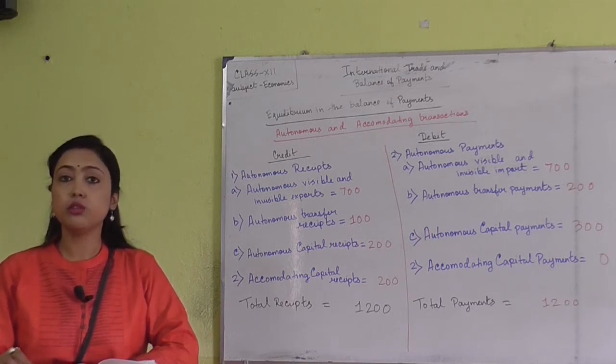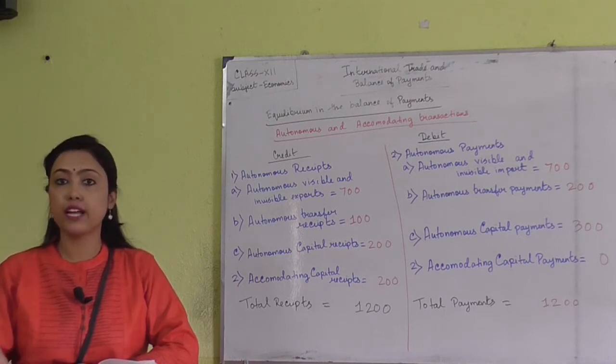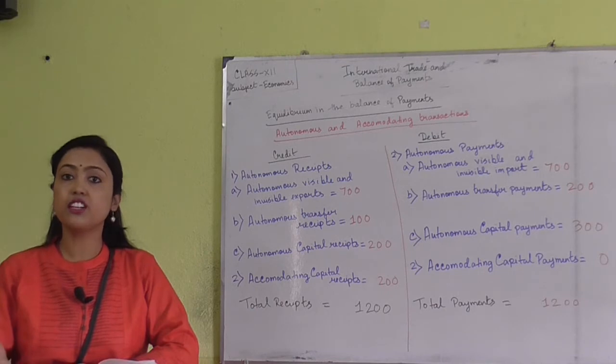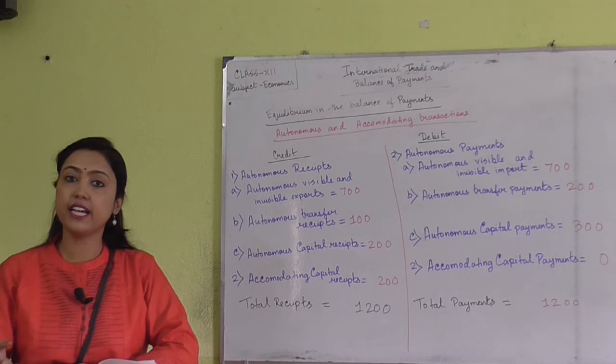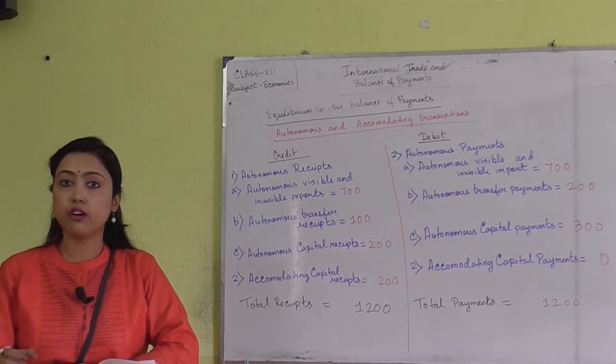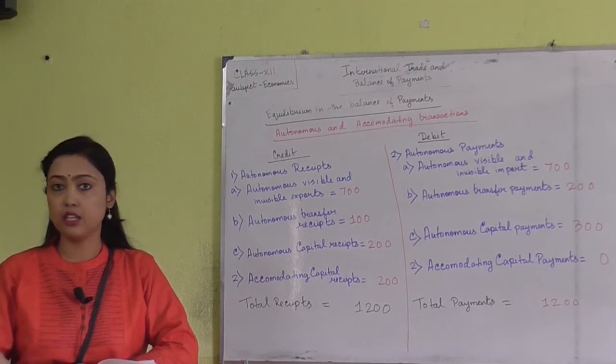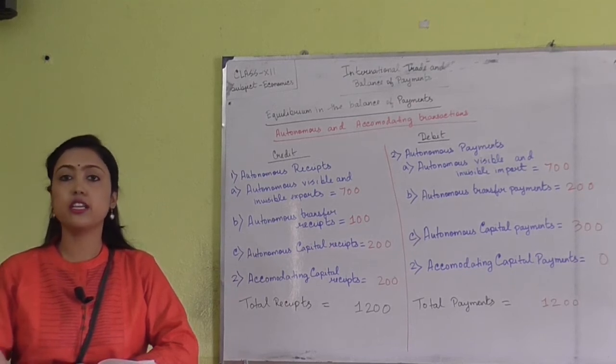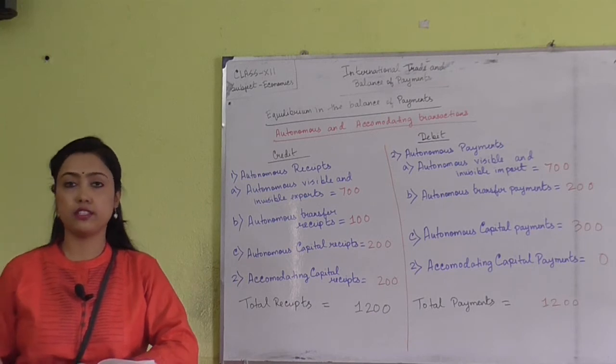Suppose due to an autonomous decision of the firm, the country has to pay more rather than receive. Then obviously a deficit will be created in that particular country. The deficit will be met from the gold reserve of the country, or from the foreign exchange of that country, or it can be kept as a loan. This type of transaction is known as an accommodating transaction.